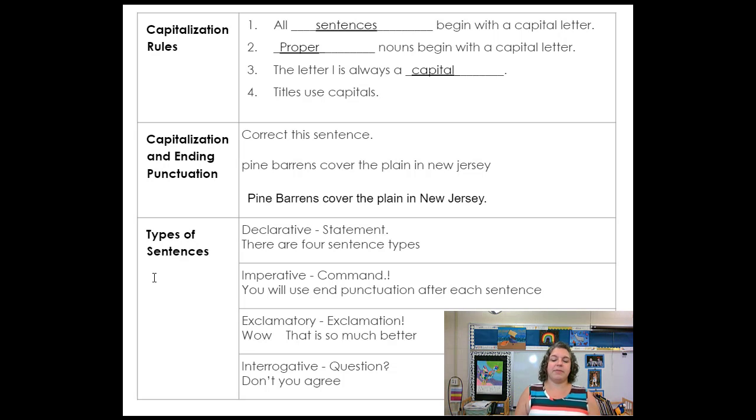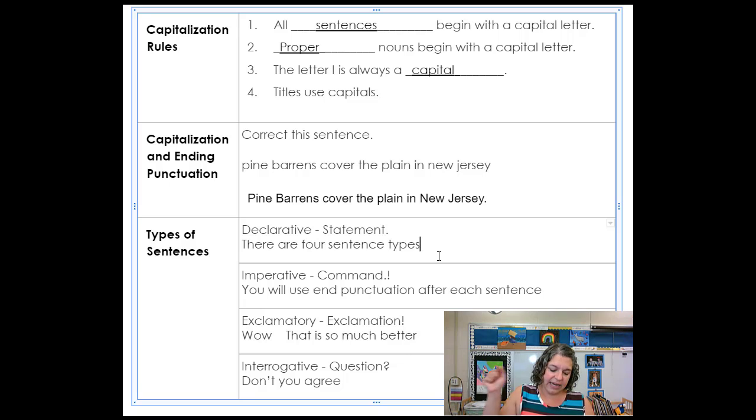And then the 4 types of sentences. We have declarative. That's a statement. There are 4 sentence types. That's just a statement, nothing exciting. At the end of that, it gets a period. Then we have imperative. This is a command. It's telling someone to do something. You will use end punctuation after each sentence. So that's a command, but it doesn't necessarily need to have an exclamation.